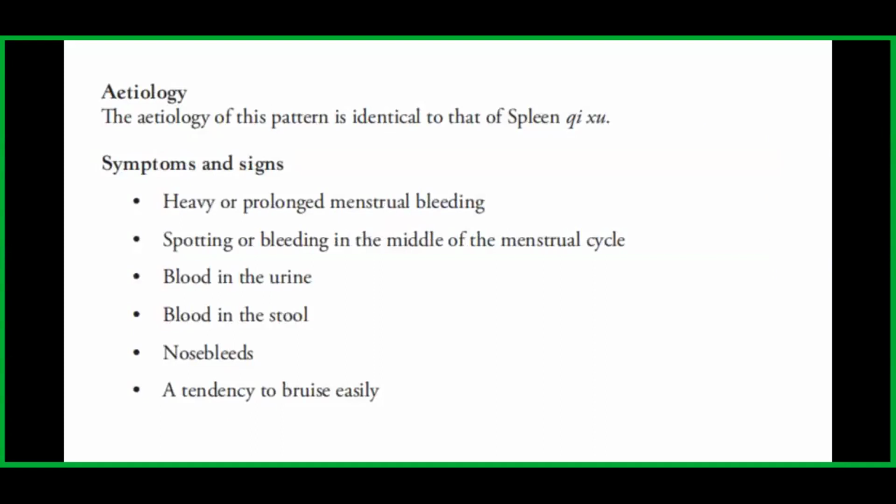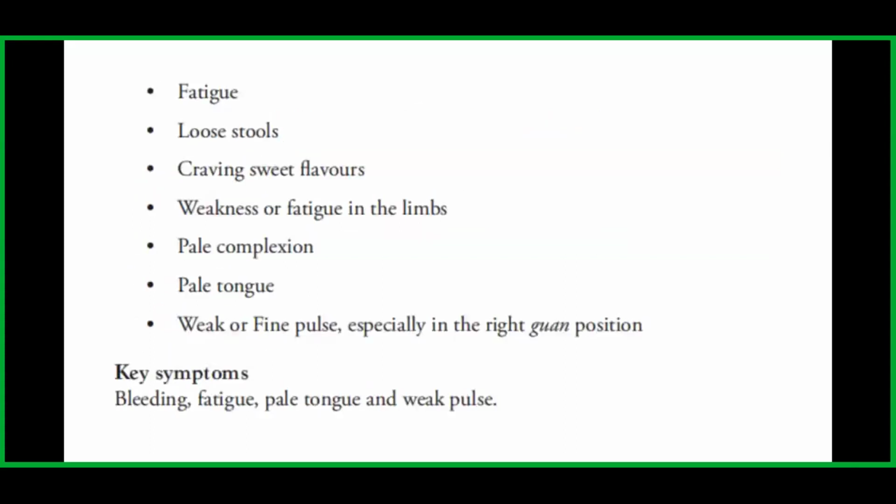symptoms and signs are heavy or prolonged menstrual bleeding, spotting or bleeding in the middle of the menstrual cycle, blood in the urine, blood in the stool, nosebleeds, a tendency to bruise easily, fatigue, loose stools, craving sweet flavors, weakness or fatigue in the limbs, pale complexion, pale tongue, weak or fine pulse, especially in the right guan position. The key symptoms are bleeding, fatigue, pale tongue, and weak pulse.